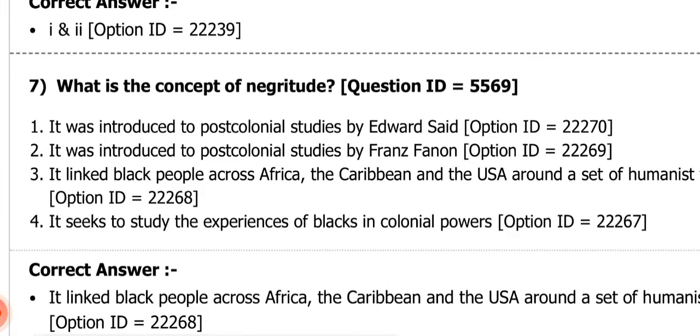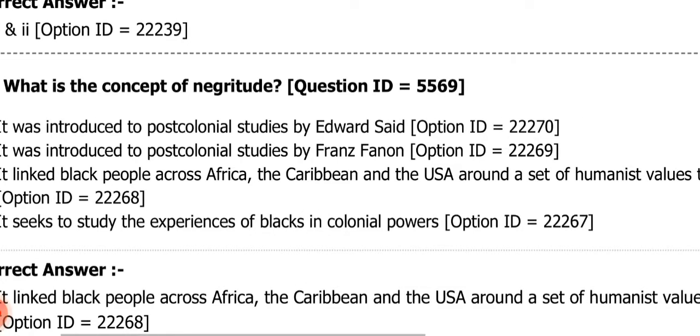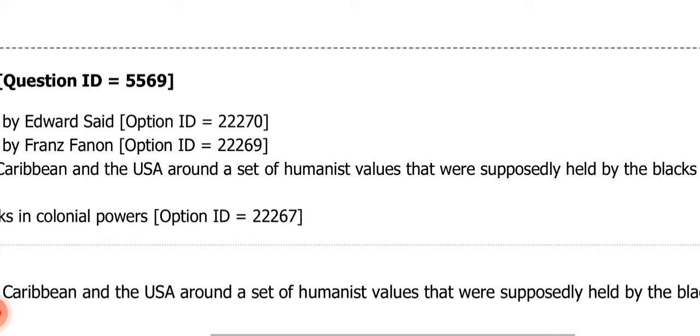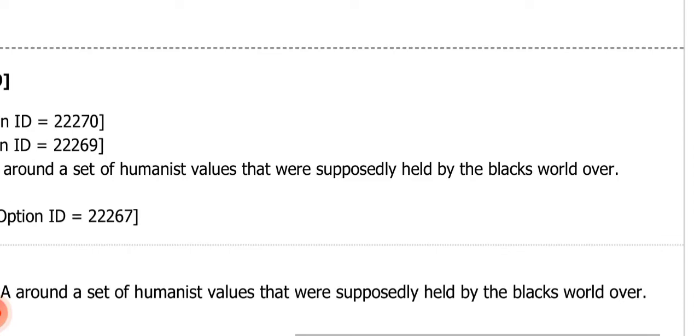And the correct option is number 3. It linked black people across Africa, the Caribbean, and the USA around a set of humanist values that were supposedly held by the blacks the world over.